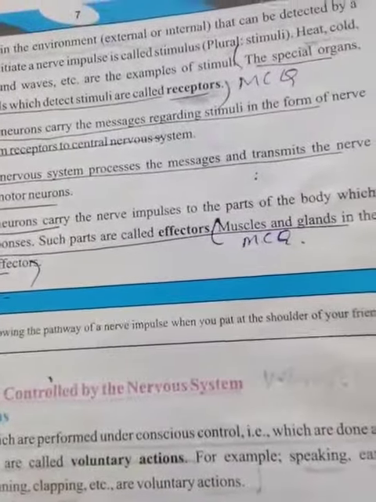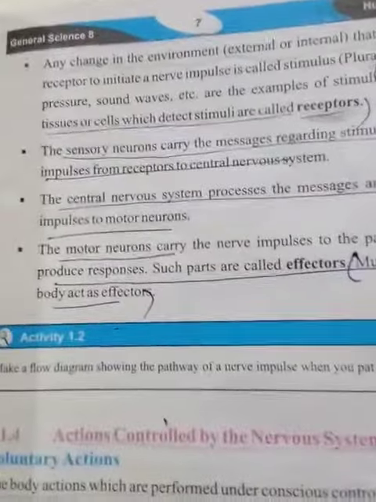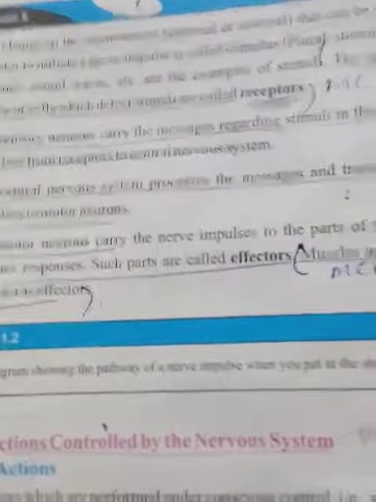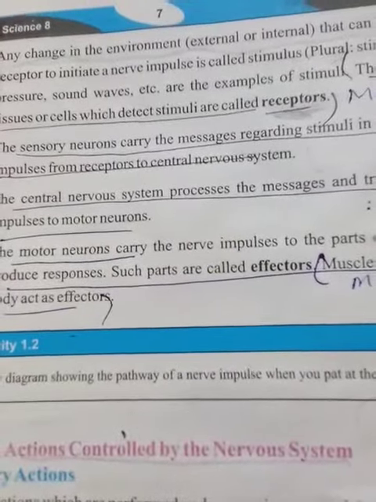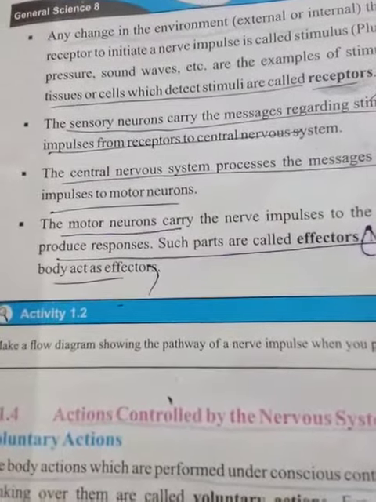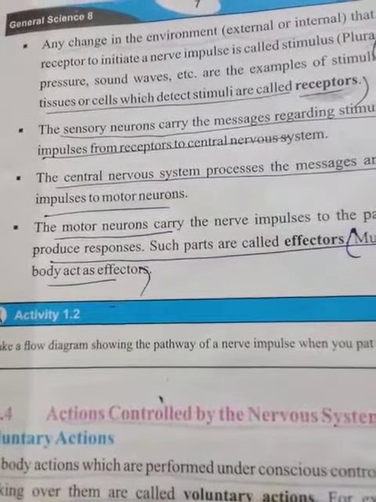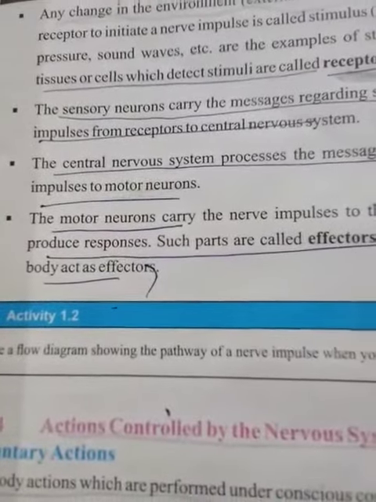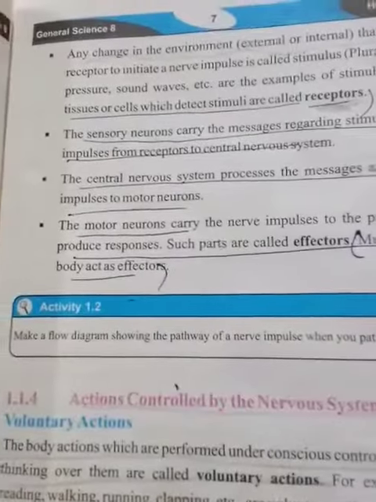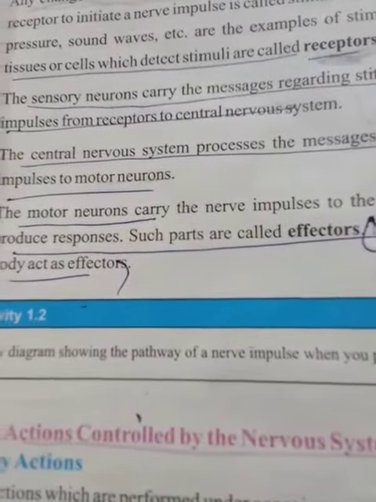Now define receptors. The special organs or tissues or cells which detect the stimulus are called receptors or sense organs. These sense organs respond through the sensory neurons which are present in the receptor. These sensory neurons carry the messages regarding the stimulus in the form of nerve impulses from the receptors to the central nervous system, that is, the brain and spinal cord.